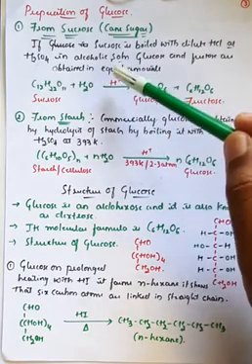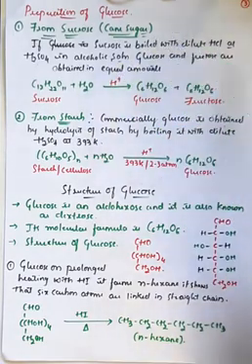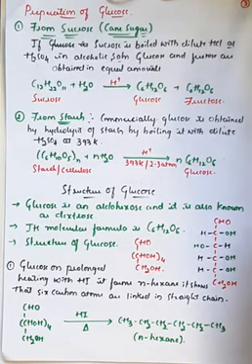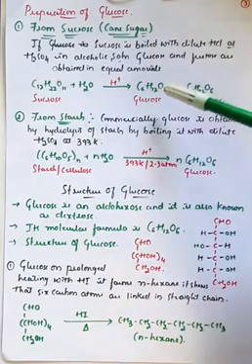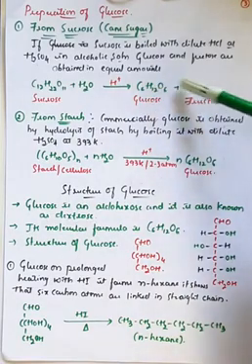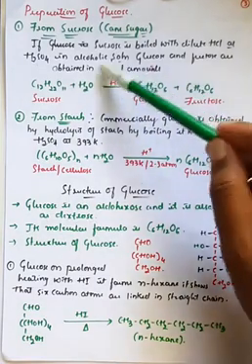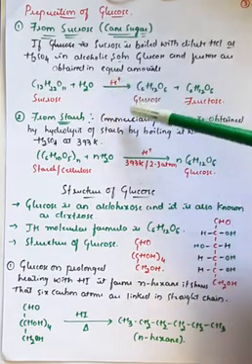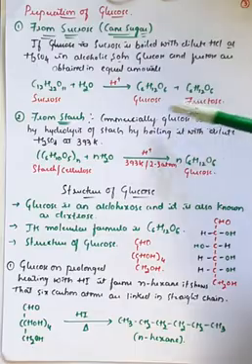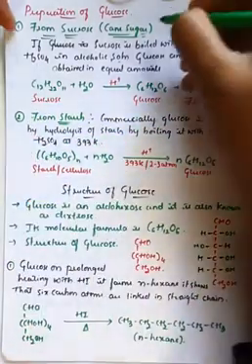Already we know the definition of oligosaccharides. The carbohydrates which have the ability to give 2 to 10 monosaccharide units on hydrolysis are called oligosaccharides. So sucrose has the ability to produce two different monosaccharide units on hydrolysis, that is, addition of a water molecule in an acidic medium. So it can be converted into glucose and fructose. Very simple example. So this can be asked for 1 mark, right?